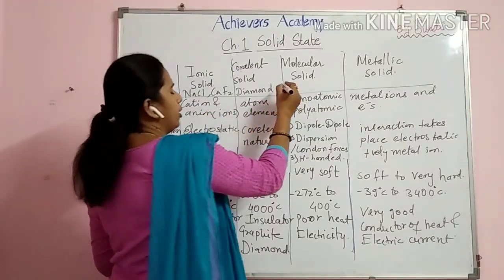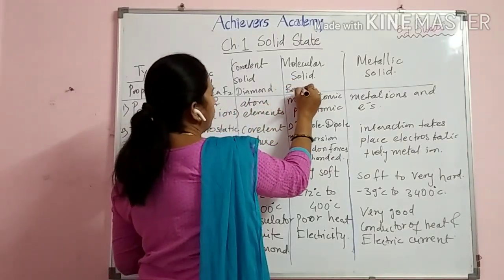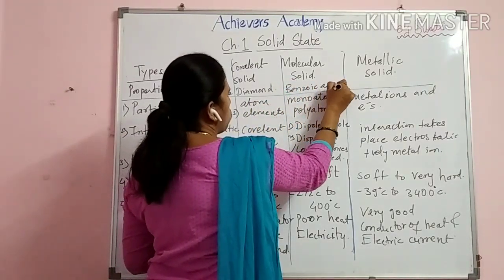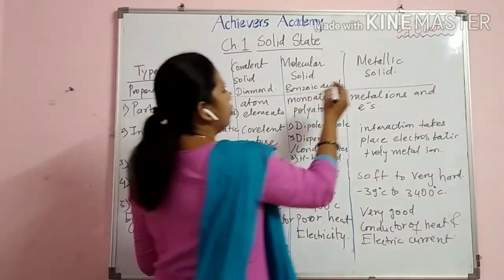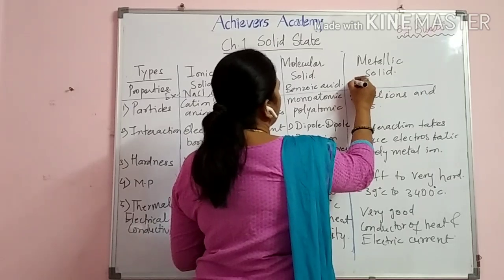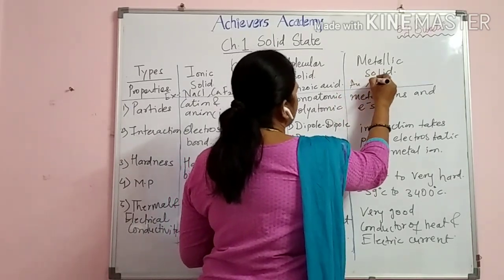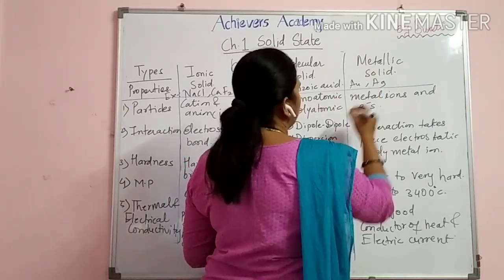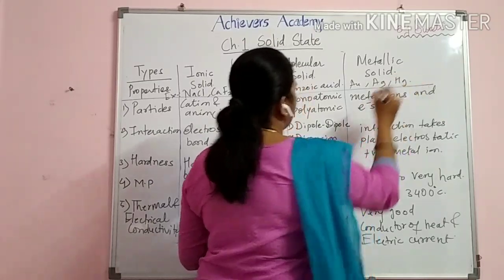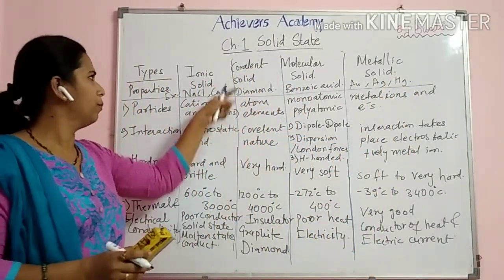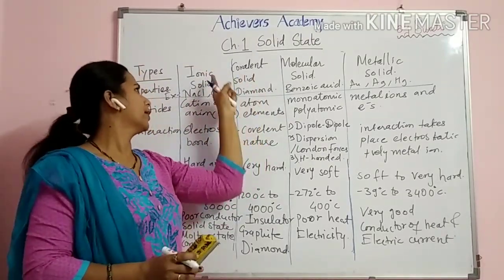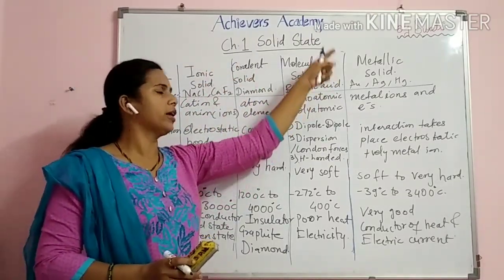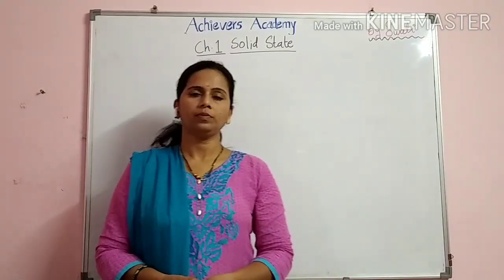For the molecular solid, you can take the example benzoic acid. And finally metals. You can give many examples like gold, silver, then mercury and all. So with this we have completed the classification of crystalline solids, that is ionic, covalent, molecular and metallic solid.